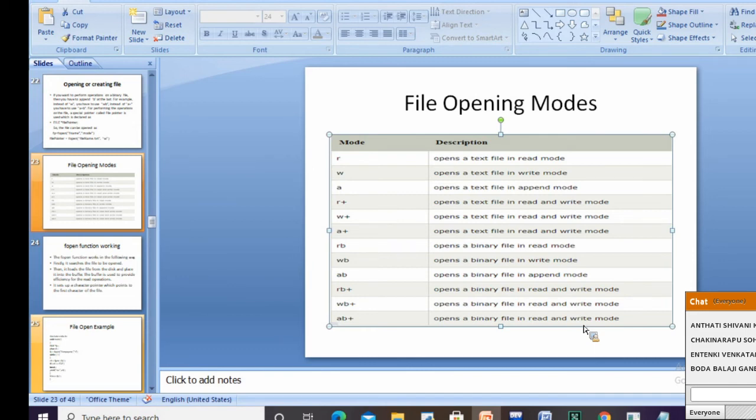AB plus opens a binary file for both. See, plus means both, right? R plus means opens a file in the read mode and the write mode. So W plus opens a text file in the read mode and write mode. So what's the difference between R plus and W plus?